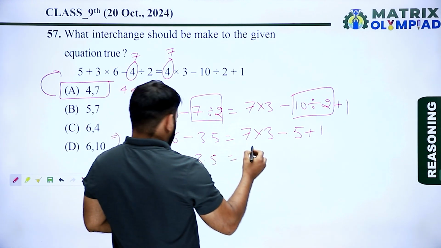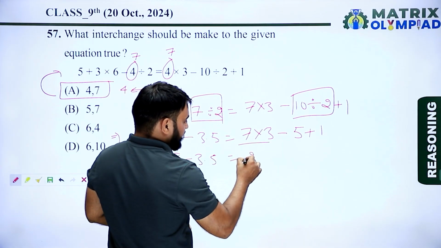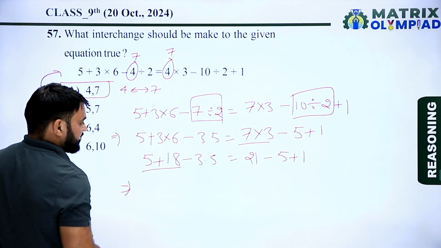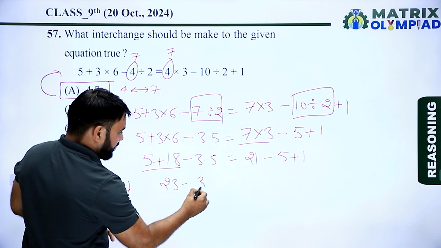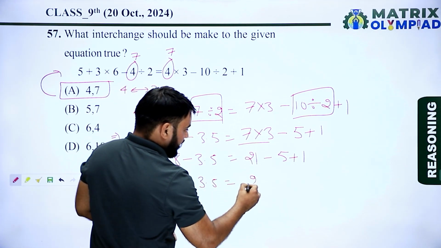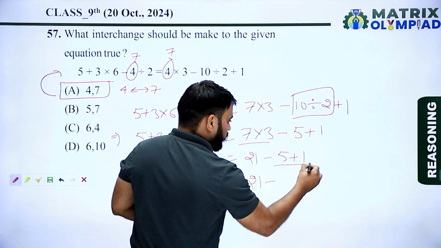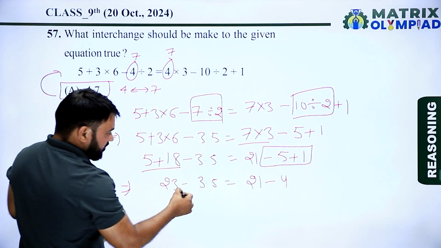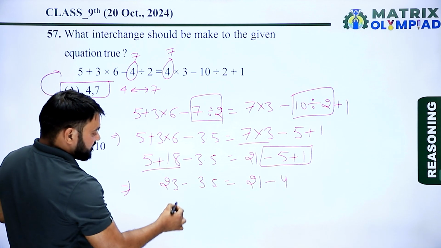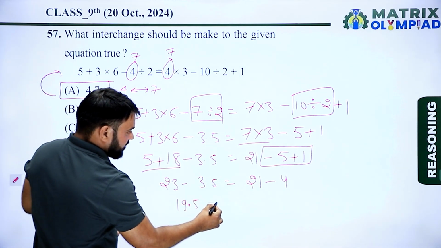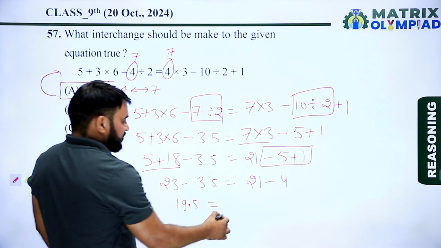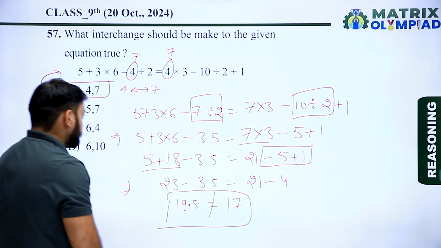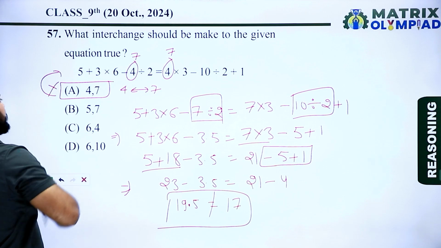And 7 into 3 means 21. So 5 plus 18 means 23 minus 3.5 is equal to 21 minus 5 plus 1, which means minus 4, so 21 minus 4. So 23 minus 3.5 means 19.5 is equal to 21 minus 4, which means 17. So 19.5 never equals 17. So it means option A is the incorrect option.